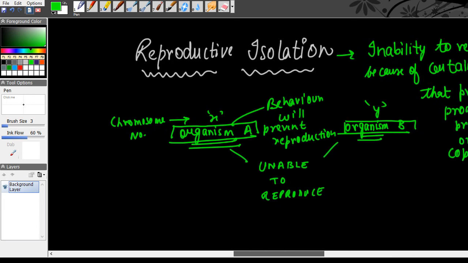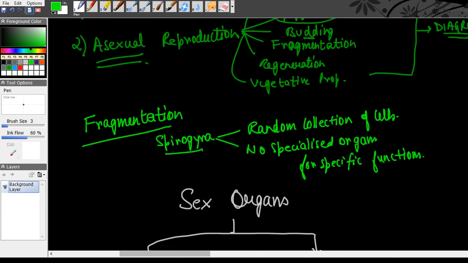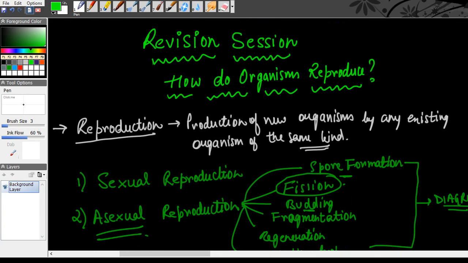Okay. So with that, I am pretty much done with what I wanted to cover in this chapter. If you still have any kind of doubt, please ask me. I am all ready for your doubts. Is there any kind of doubt? Still any doubt? I hope you understood reproductive isolation. Do you still have a doubt in reproductive isolation? Right. Okay.